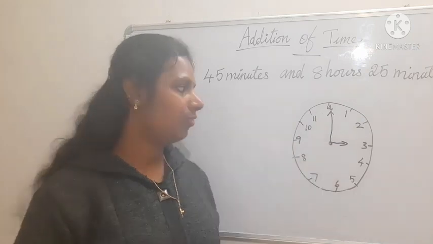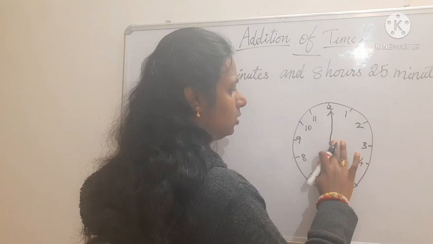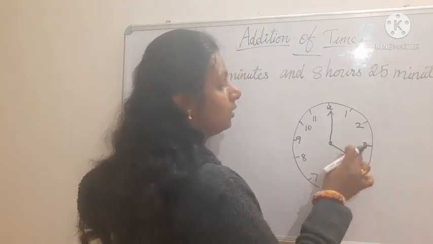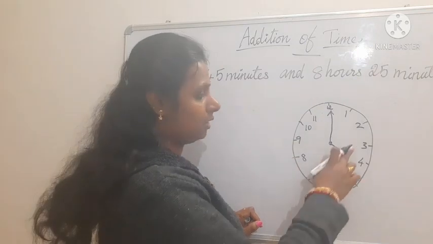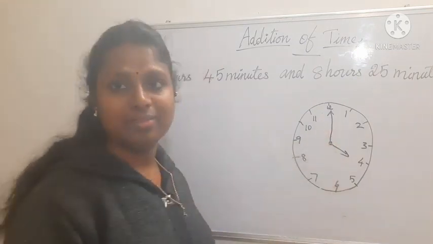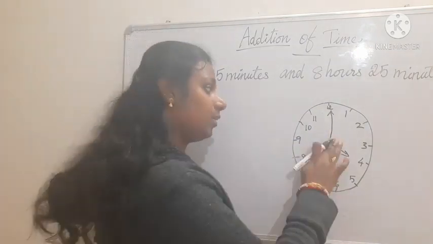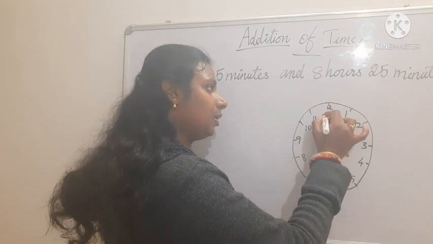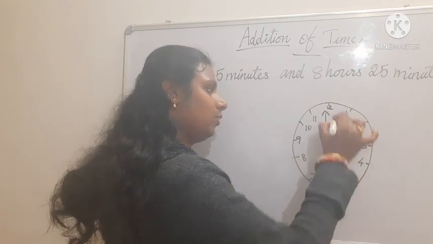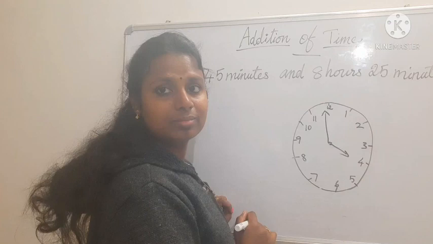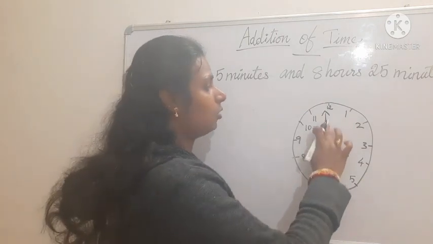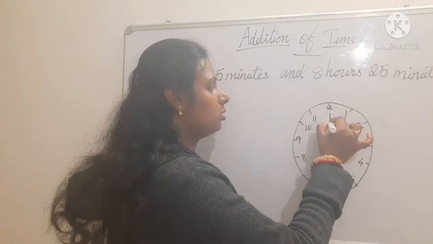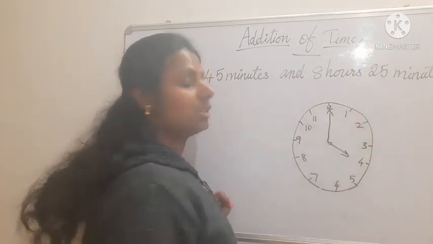Got it? If it is like this also, we don't say 3:60. 3 hours 60 minutes we don't say. We say 4 o'clock. Isn't it? But till 59, till when the clock is here, we say 3:59. When the long hand is here, 3:59. But when it reaches 12, we don't say like that. We say 4 o'clock.